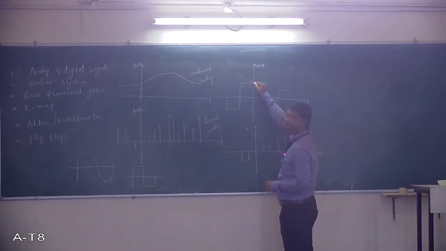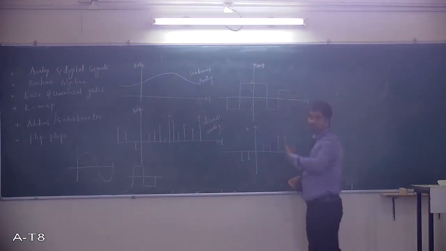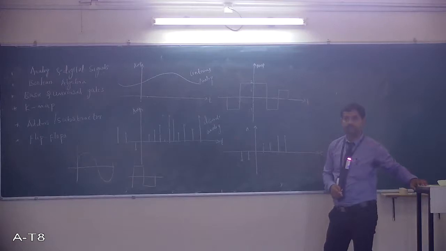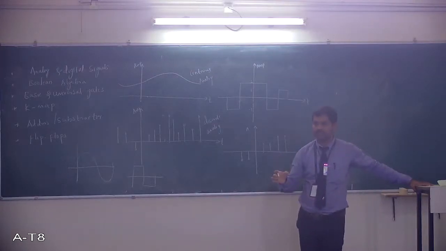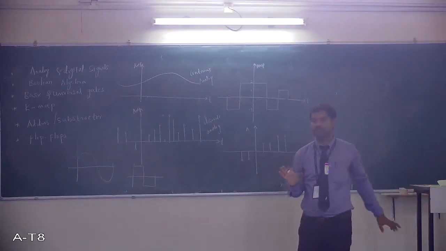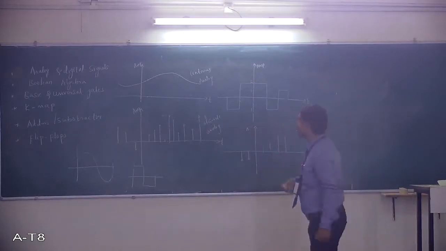Okay, check it now. At this point certain amplitude is there. Until here some amplitude is represented. Again here some amplitude is represented. Again here some amplitude is represented. Okay, so for every instant of time there is a signal. So it is a continuous signal. Remember, it is a continuous signal. But analog or digital, check the y-axis.